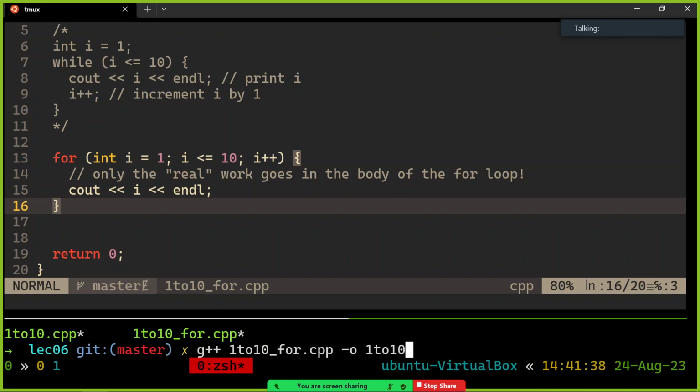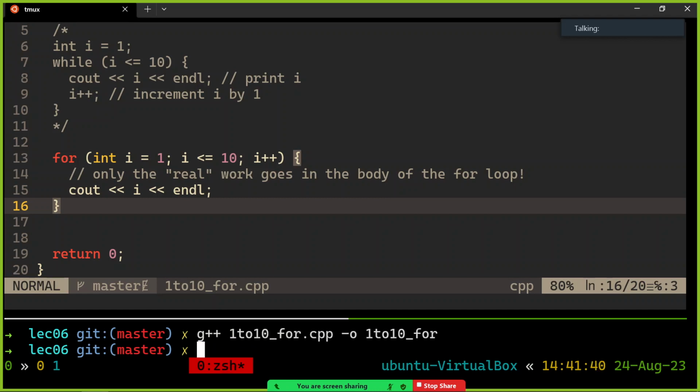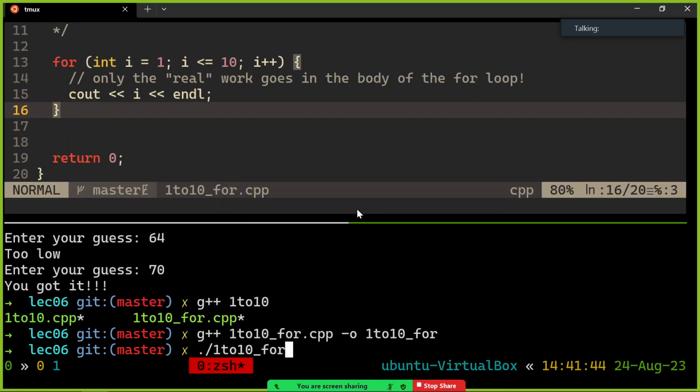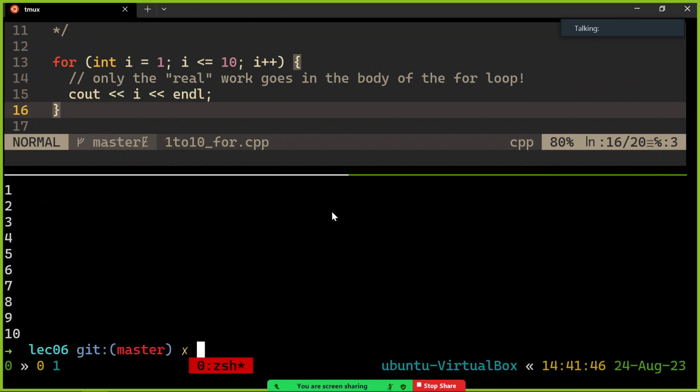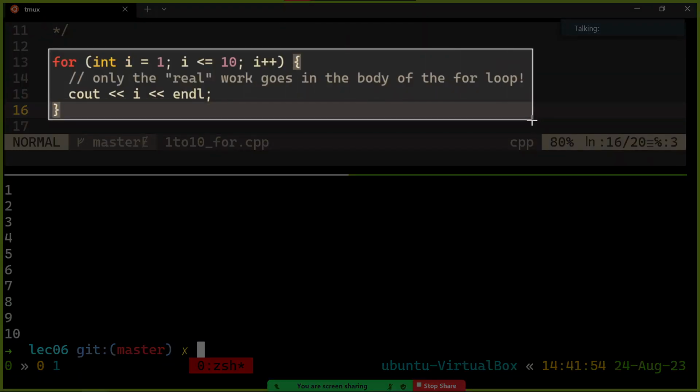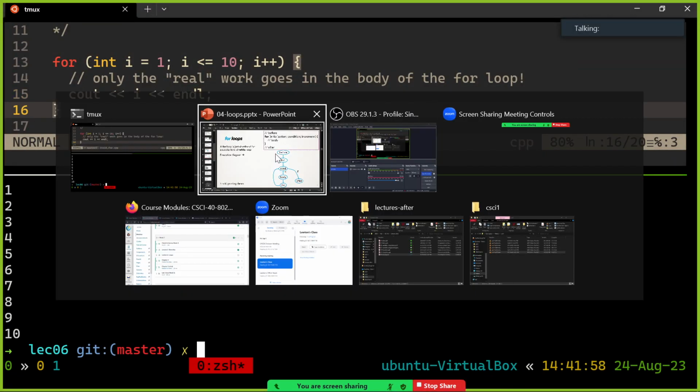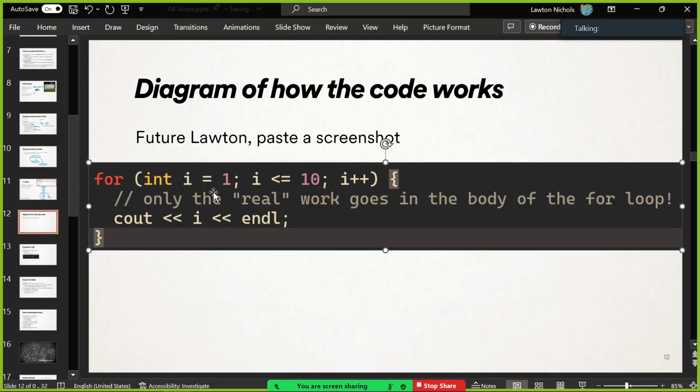This is a weird name, oh well, 1 to 10 underscore 4, and let me resize so we can actually see all this. And so there's my 1 to 10 printed out. It really does the same stuff. It really is working out. So let's watch it work some more, just to get some practice executing this code in our minds.